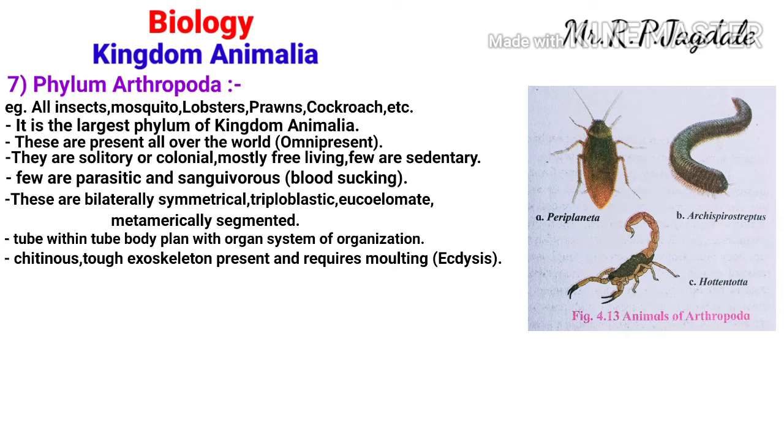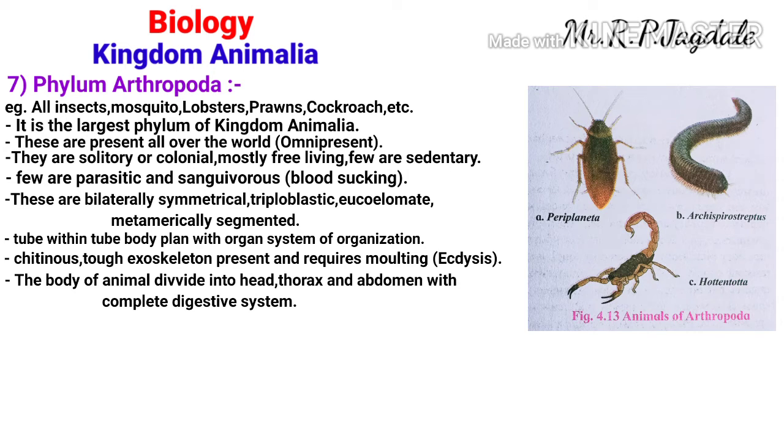But when they are growing, this becomes a limiting factor for them. So, as time goes, they shed their external covering and form a new external covering. That is called molting. They shed their outer covering and form a new one. It is very important in the phylum Arthropoda. So ecdysis, or molting, is a characteristic feature of phylum Arthropoda. The body of the animals is divided into head, thorax and abdomen.